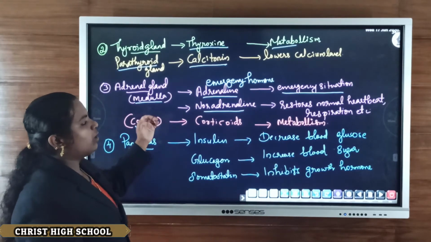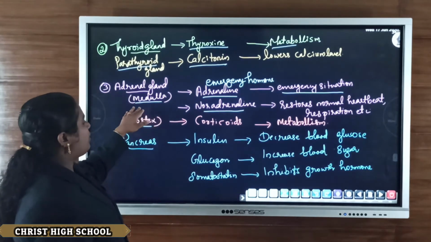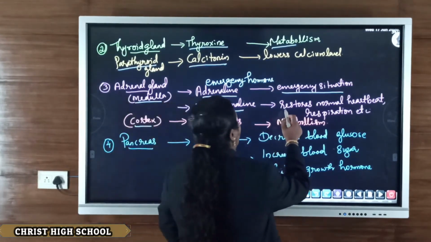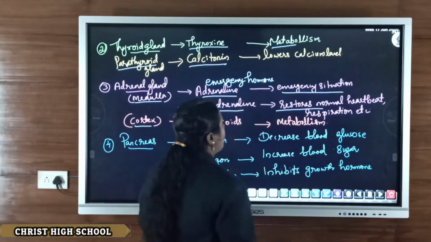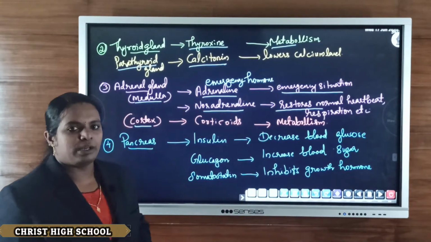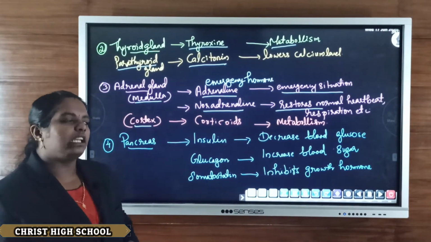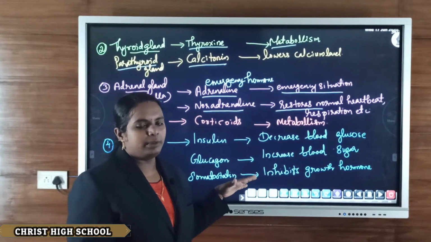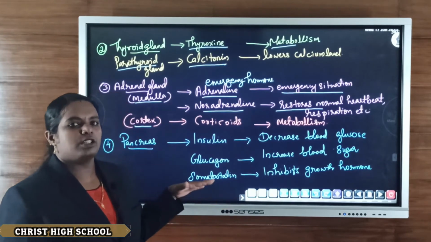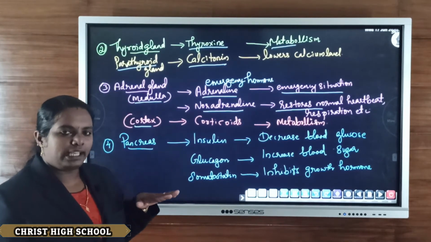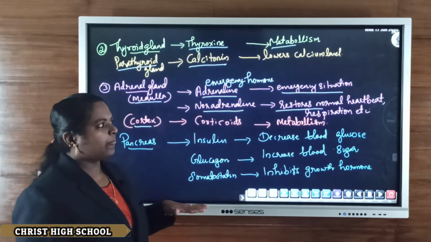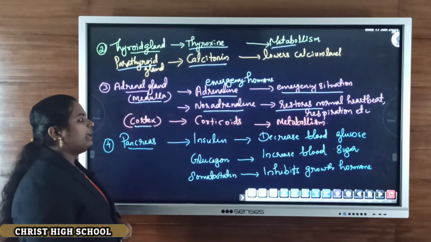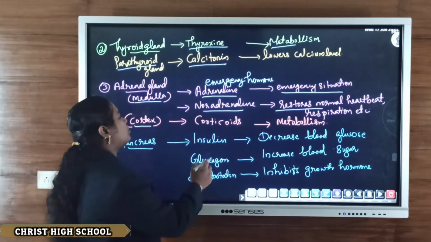On the other hand, noradrenaline, which is secreted from the medulla region, helps to restore the normal heartbeat, respiration, blood pressure, etc. It restores the normal rate of heartbeat as well as the normal respiration rate. It regulates the blood pressure level also. Then the cortex region of the adrenal gland is mainly concerned with the secretion of corticoids.